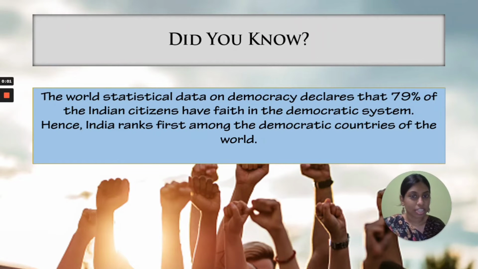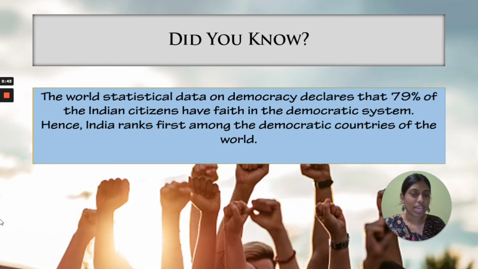Now we will see another fact. It says that the world statistical data on democracy declares that 79% of the Indian citizens have faith in their democratic system. So when they took the statistics on democracy at the world level, they found out that 79% of Indians have faith in their democratic system. That is why India ranks first among all the democratic countries of the world.